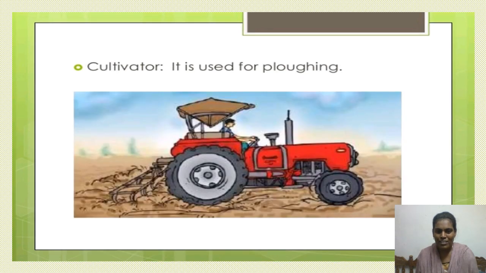Nowadays tractors are also used for ploughing. These types of tractors, with many sharp blades, are called cultivators. It is used for ploughing. It is the modern technique in agriculture to plough the soil.